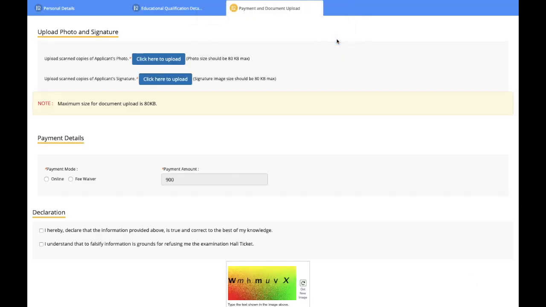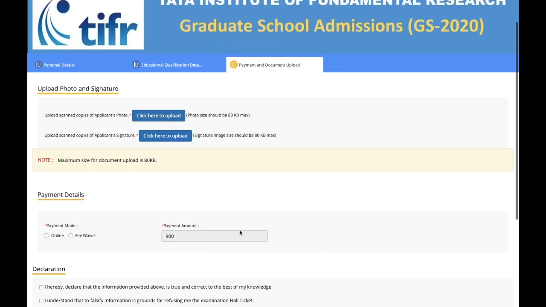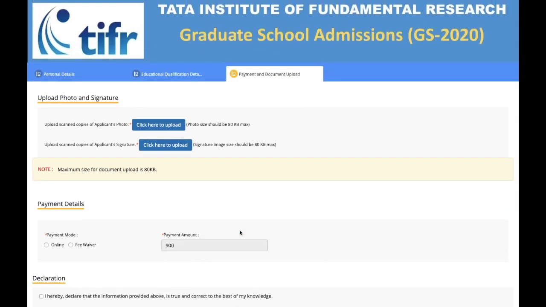So data is saved. Now the last step, you have to upload the scanned copy of your photograph and the scanned copy of your signature. That's all. Okay, so that's all you have to do, and then you have to pay, and then the form filling will be completed. So let me just quickly do that.